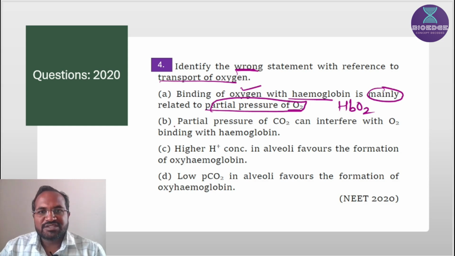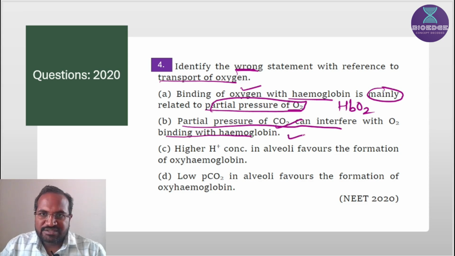Then next one is the partial pressure of CO2 can interfere with the oxygen binding with hemoglobin. Yes, partial pressure of carbon dioxide can interfere with the oxygen binding with hemoglobin. This statement is also correct. We want to choose the wrong statement, and this statement is also correct.